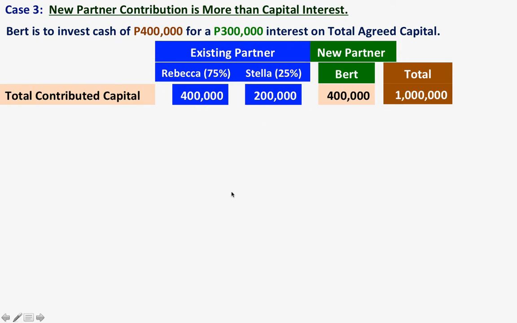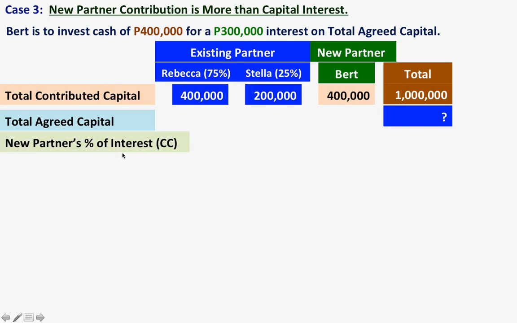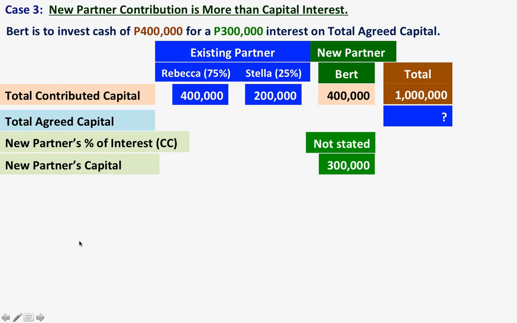Class, if you will note, the total agreed capital here, in this case, is not given. In case 2, the total agreed capital was given, but here it is not. So let us first determine what other information we can have. The new partner's percentage of interest is also not stated. However, the new partner's capital in terms of amount is 300,000.